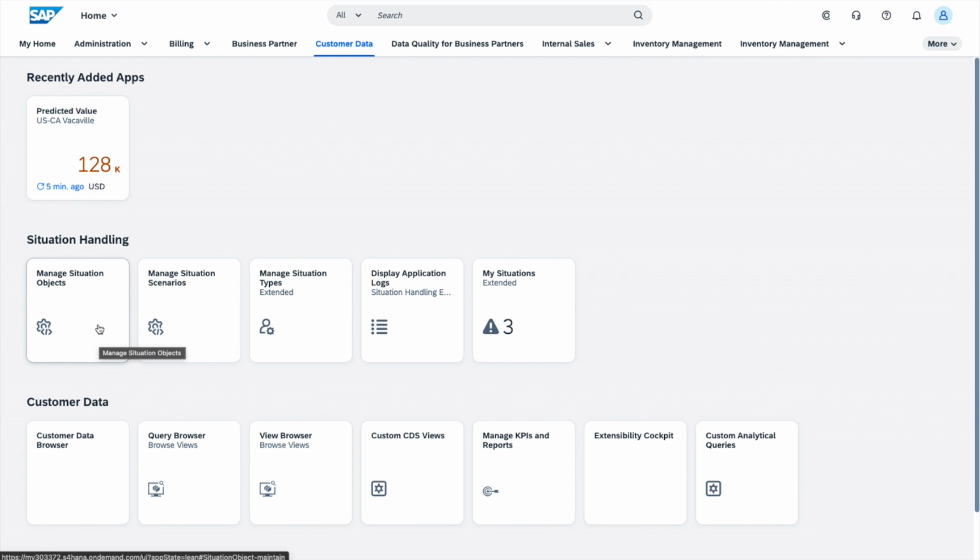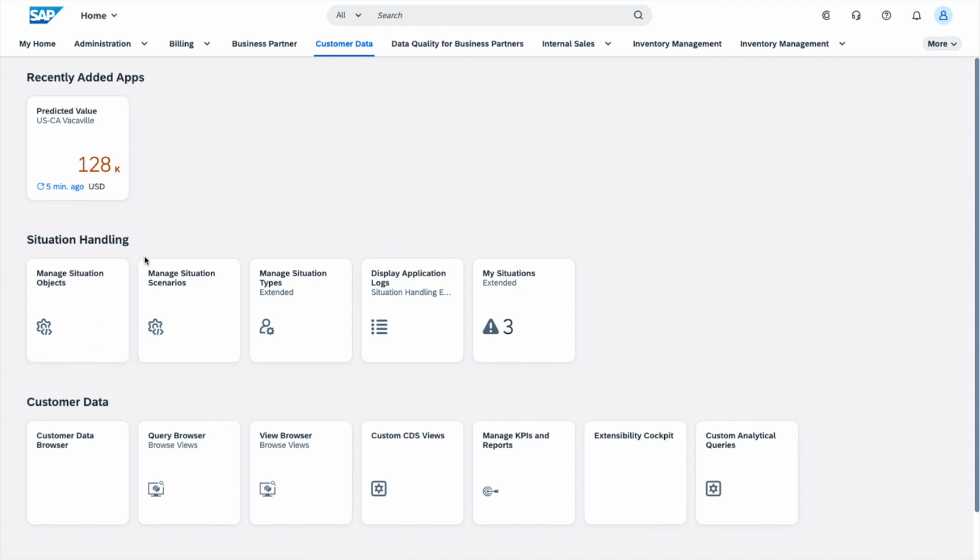So you could, for example, to put it in simpler terms, if we look at professional services where we have customer projects on one hand, and on the other hand we have timesheet entries. So in this particular context, you could, for example, have the customer project that is the anchor, and you could have the timesheet entry that would be the trigger. And if a consultant enters a timesheet that is against a number of hours that exceeds what was planned in the WBS of the customer project, then that would create a situation. So this is where we have the cause and effect relationship between the timesheet and the customer project, the trigger and the anchor.